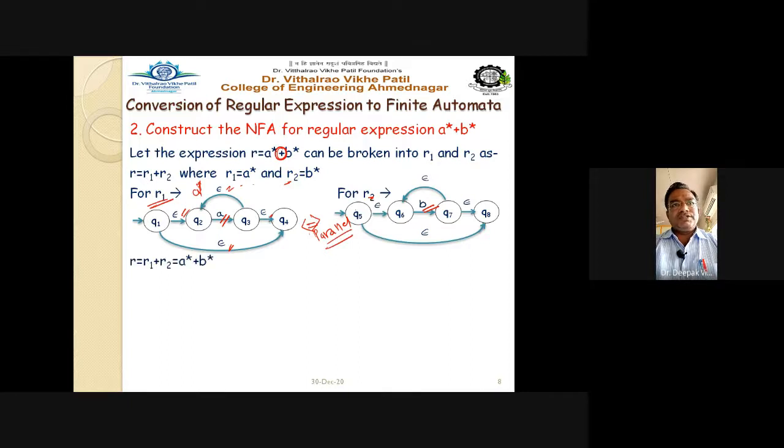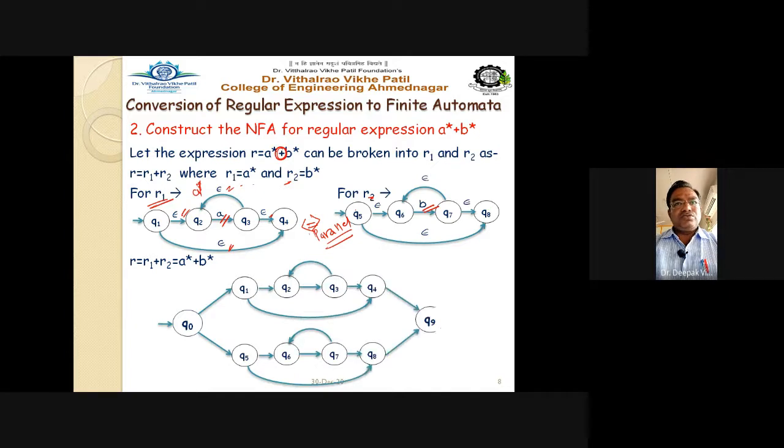So see here, r equals r1 plus r2, that is a star plus b star. For plus, take q0 as one more state. This part will come here, and this particular part will come here: q5, q6, q7, q8 here, and q1, q2, q3, q4 here. Just take this part here.